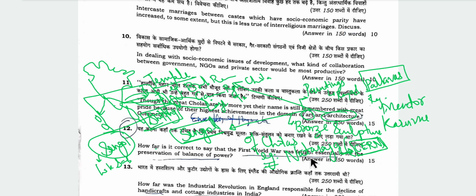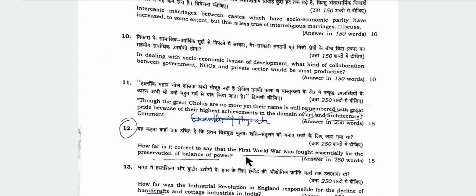Now question number 12. How far is it correct to say that First World War was fought essentially for the preservation of balance of power? I did not prepare world history. I could not write this very well, so I will not explain it. But I think this time the questions of world history were easy.